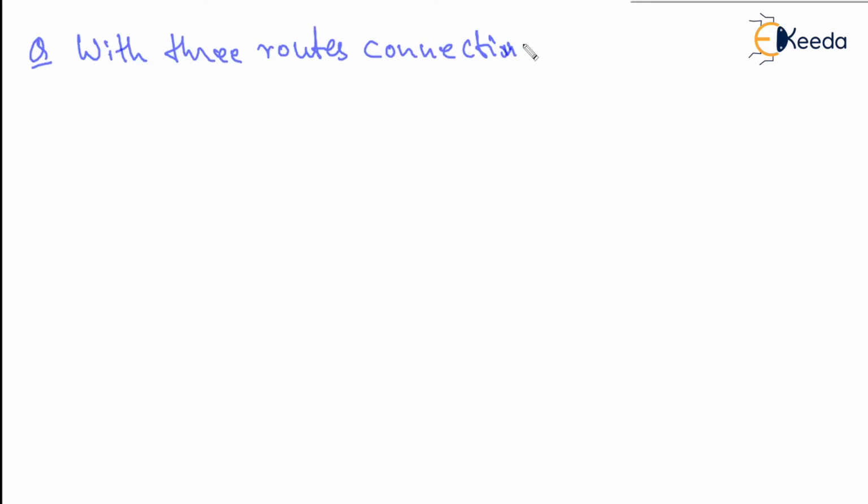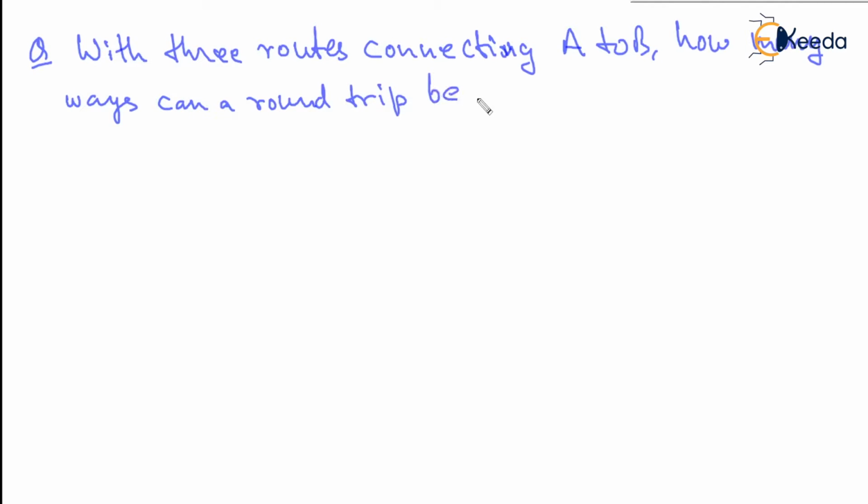So this question, with three routes connecting A to B, how many ways can a round trip be made from A to B and back?